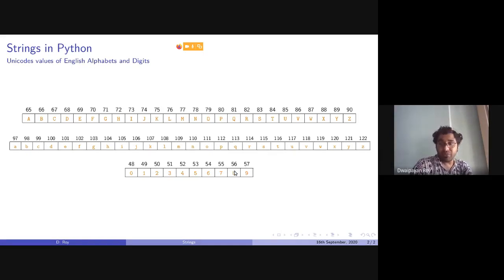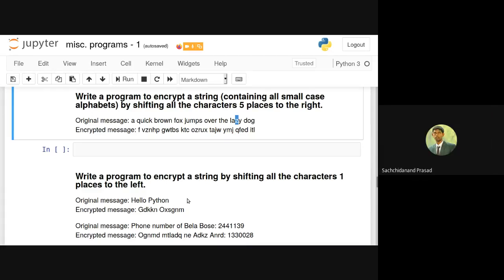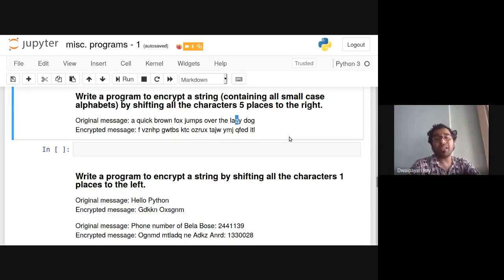If the number is, say, 8, then 8 plus 5 is 1, 2, 3, 4, 5, so we need to consider this 3 as the encoded version of 8. Similarly, 9 plus 5 will be 4. You got the problem, right? We need to shift characters. Whether it is right or left, whether it is 1 character or 5 characters, it is up to the input.